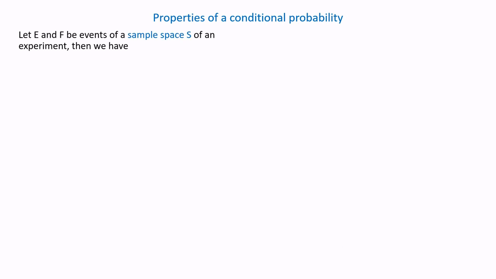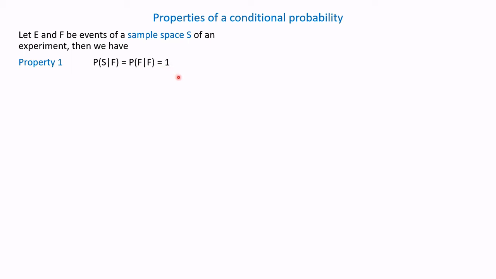Properties of conditional probability. Consider a sample space S. Then property number 1 states that the conditional probability of S when F has already occurred, and the conditional probability of F when F has already occurred, are both equal to 1.